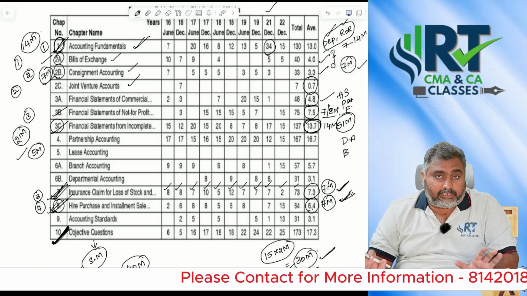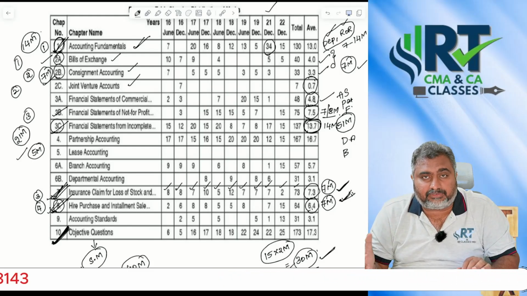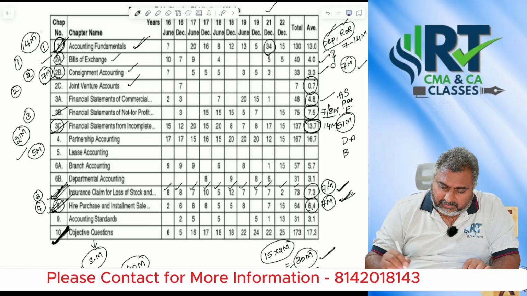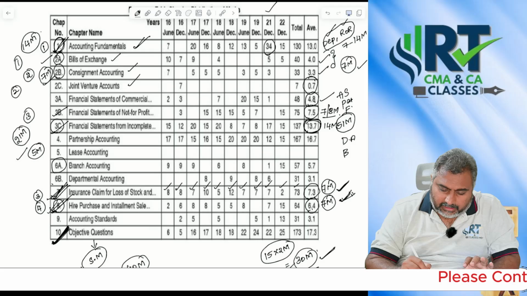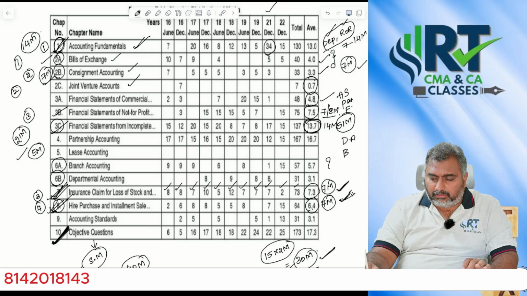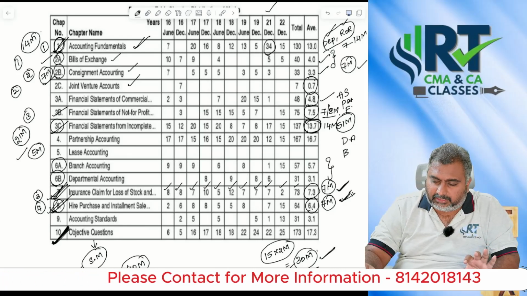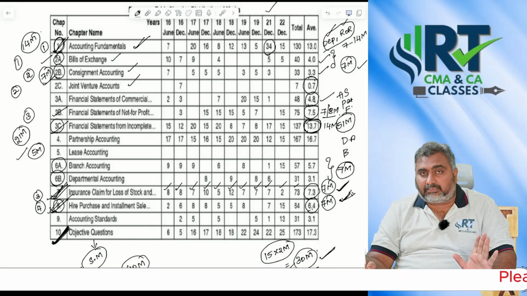Many people will ignore this chapter, but that 5 marks question may help you get exemption. And the next important area, where students may struggle a little, is branch accounting and departmental accounting. Among these two, you can expect only one question in the examination, for 7 marks.